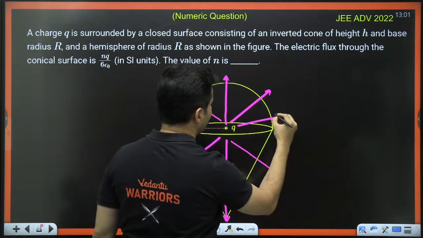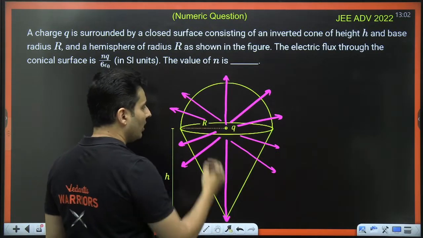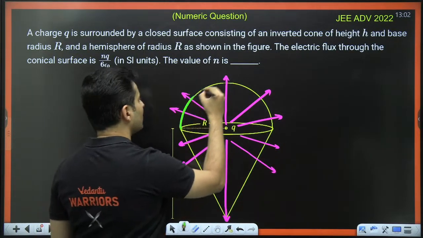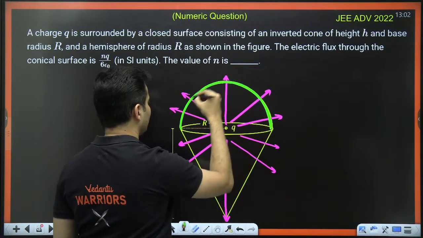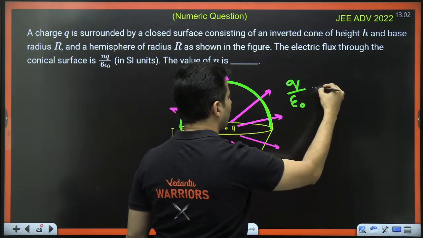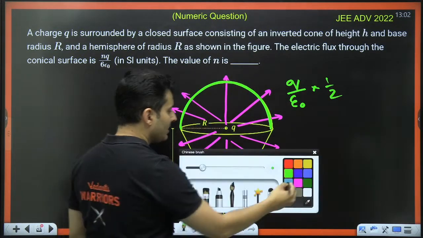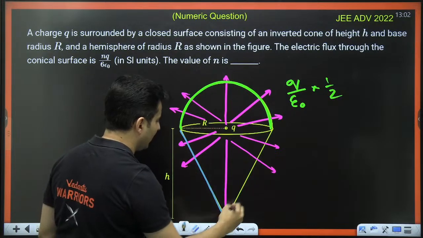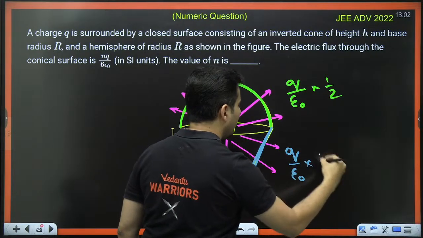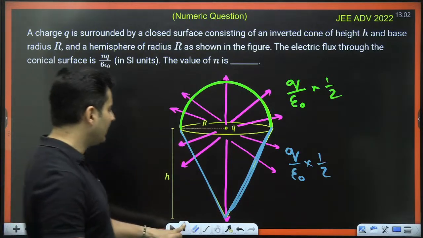And it is also seen that however much flux goes on the top will also go below. So if you consider this much part, the flux which will go will be q by epsilon naught into half, because half of the electric field lines are going from the top. Similarly, if you consider this much part, exactly the remaining half will go. So that will be q by epsilon naught into half. If you add them, you will get q by epsilon naught, which is the total flux generated by the charge.